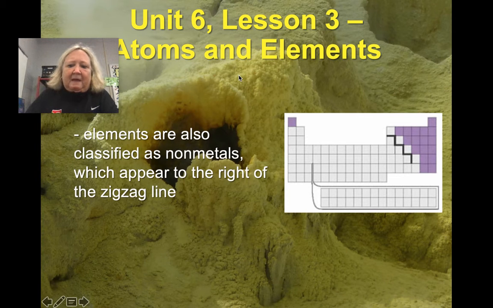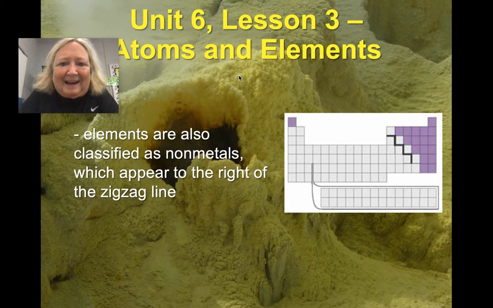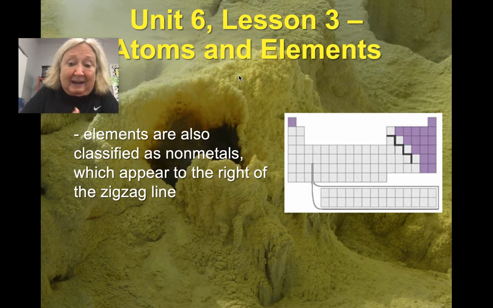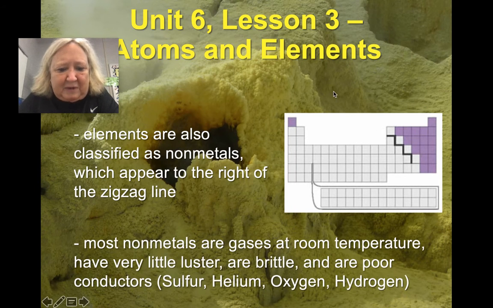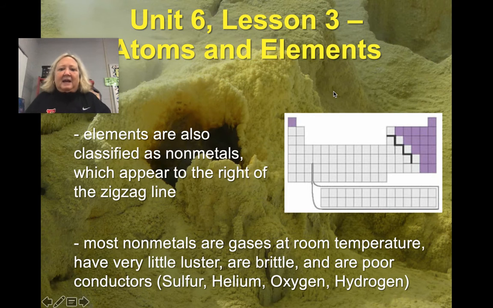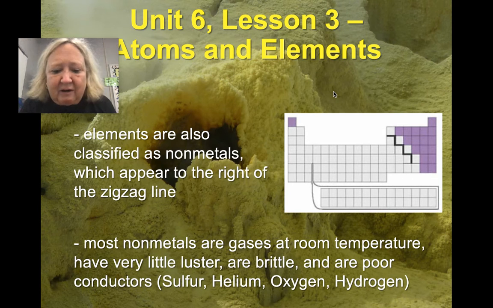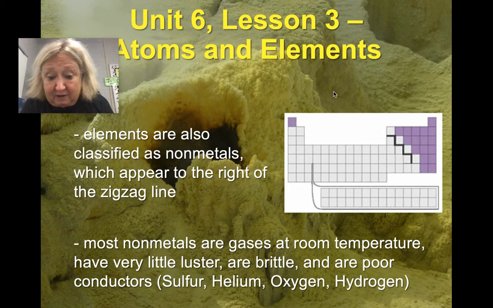All right. Then there are also things called non-metals, obviously not metals, and there's less of them. Hydrogen's up here in the corner, and then all these over here shaded purple for now are called non-metals. Generally, their state of matter is gas at room temperature, so at like 70 or 72. They have little luster because they're a gas, so they're not going to shine.